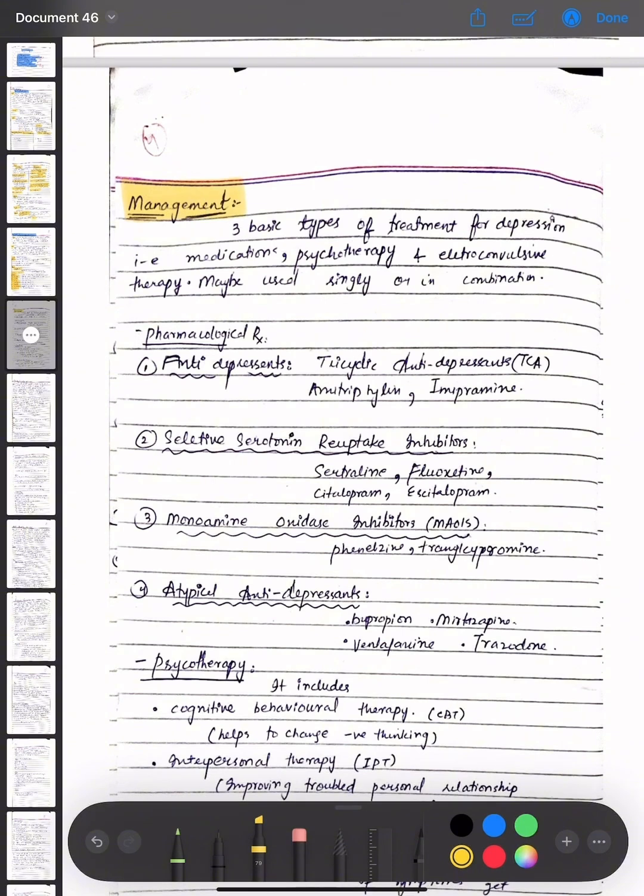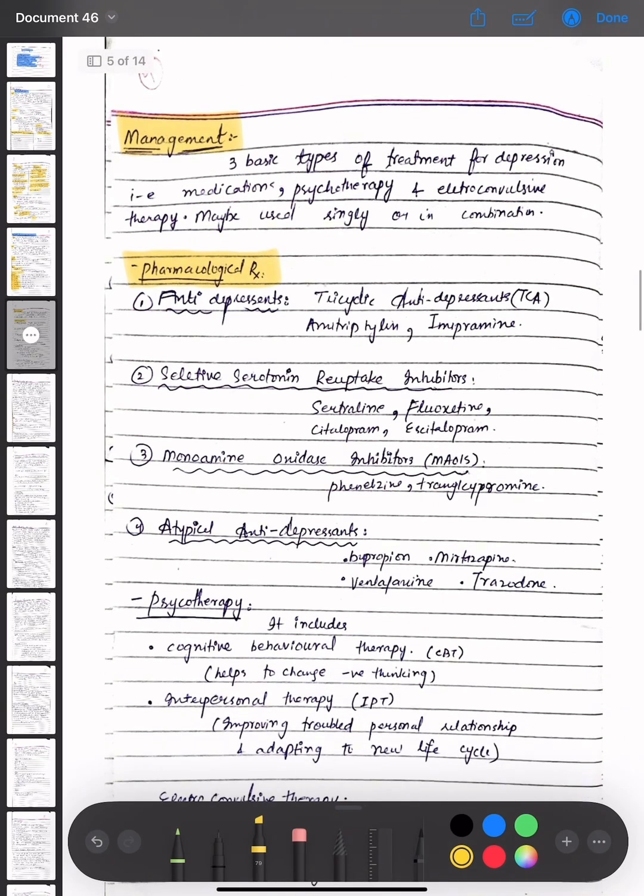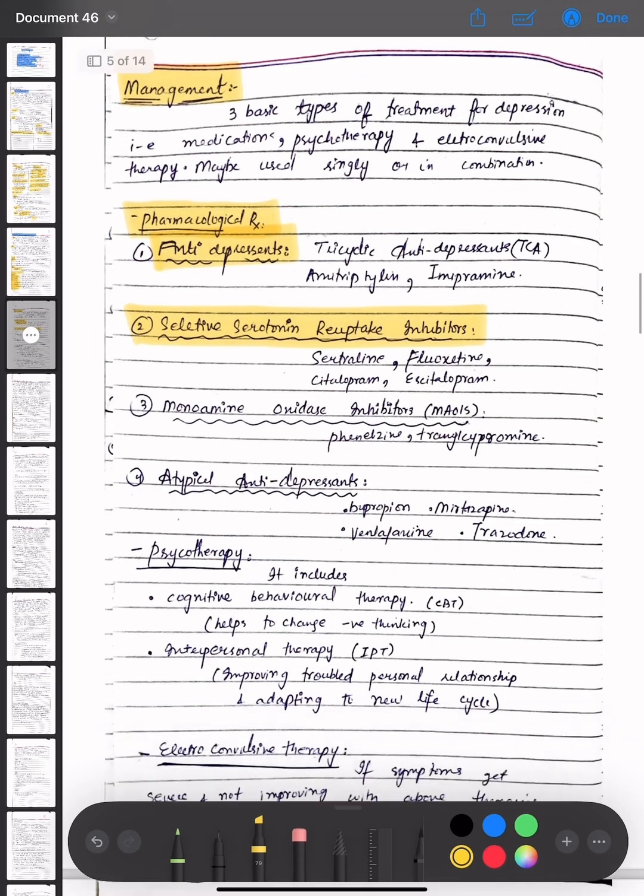The management options for major depressive disorders are that there are three basic types of treatment for depression: medication, psychotherapy, and electroconvulsive therapy, which may be used singly or in combination. The pharmacological treatments are antidepressants. Tricyclic antidepressants are used, amitriptyline and imipramine. Then selective serotonin reuptake inhibitors are used, which are sertraline, fluoxetine, citalopram, and escitalopram.